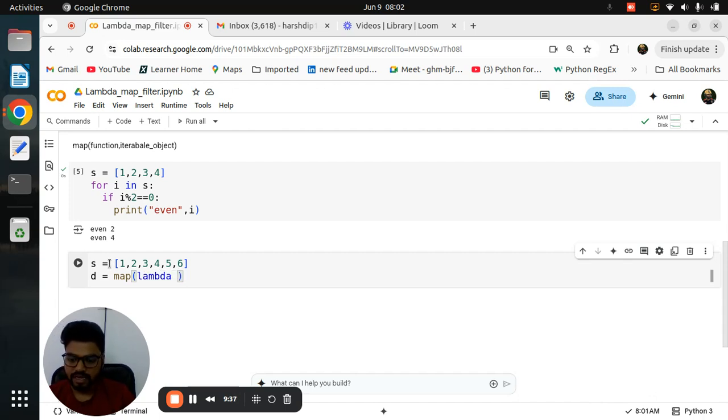And then I am giving you x, which is basically the new variable, you can write your own also. And then x modulus 2 equal to 0, and then I am giving you the colon, and this is the second parameter, which is called the iterable object. And then a very important line: you need to pass the iterable object here also.